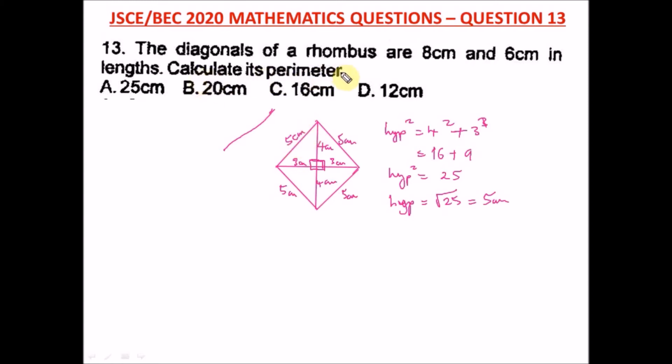So to calculate the perimeter is just to add up all these 4 sides. So we have 5 plus 5 plus 5 plus 5, and that will give us 20 centimeters. So our answer is 20 centimeters. The right option here is option B.